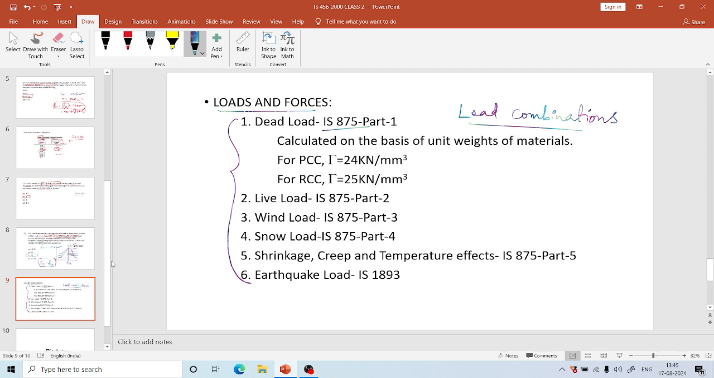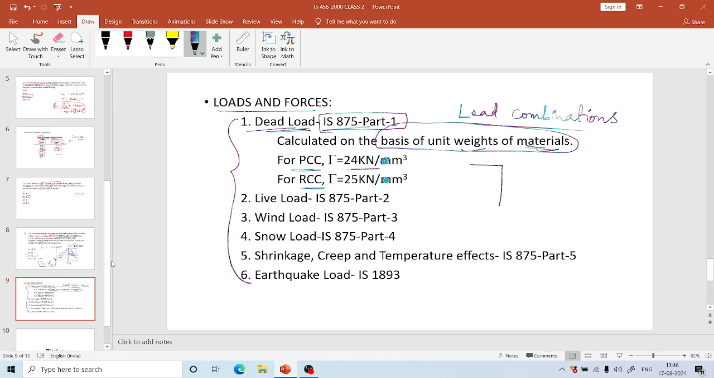So the first load to be considered is dead load. IS 875 Part 1 deals with it, and we know that dead load is calculated on the basis of unit weights of the materials to be used. We know that if the material varies, the unit weight varies. So for PCC the unit weight is 24 kilonewton per meter cube, and for RCC the unit weight is 25 kilonewton per meter cube. So from this unit weight we can calculate dead load.